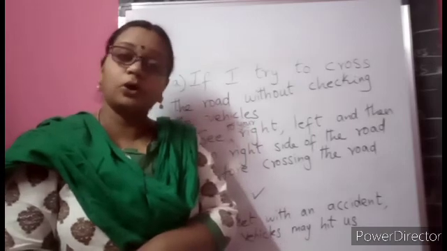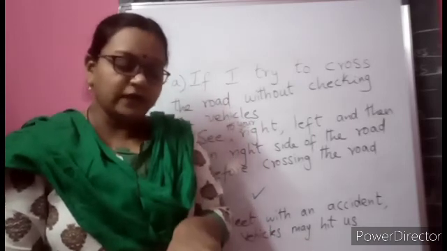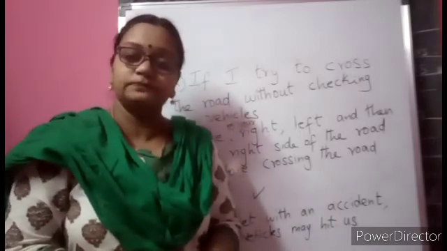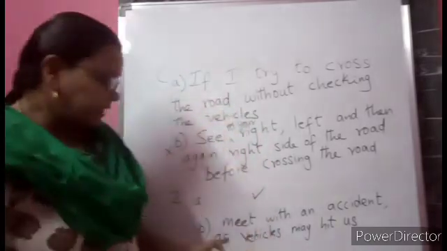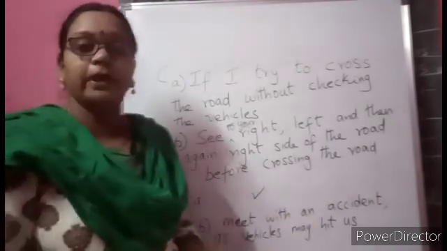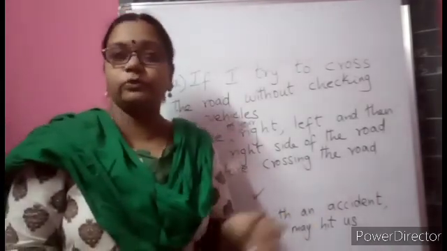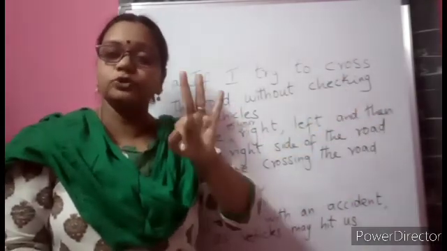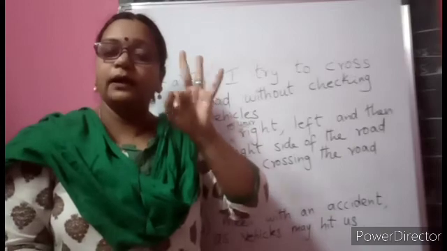If you choose the other way, they are asking the second part of the question. What can happen if you choose the wrong option? If you choose to race along with him and cross the road before the light turns red, then definitely you and Sahil could meet with an accident, as vehicles may hit you both, because on the other side, for them it will be green and they will be coming. First of all, you should know this: green, yellow, red.